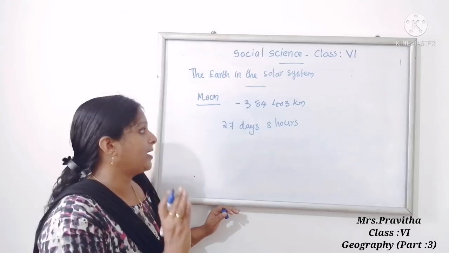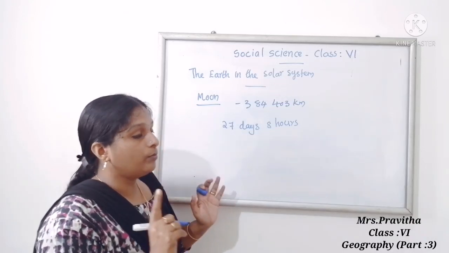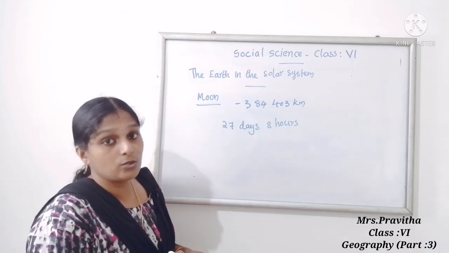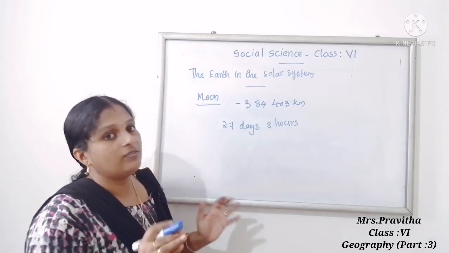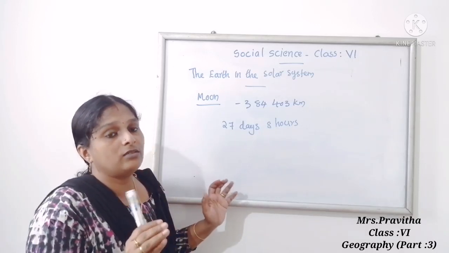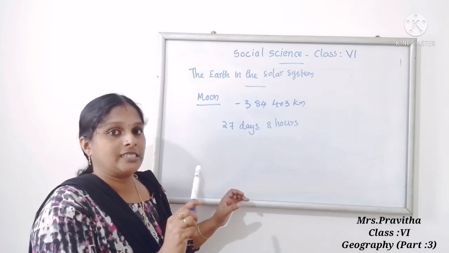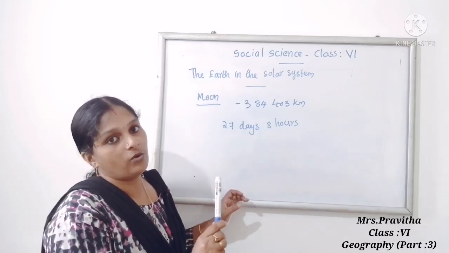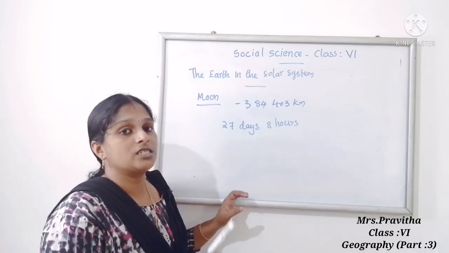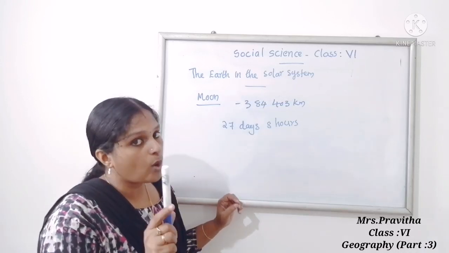Every planet has different motions. These two important motions of a planet, rotation and revolution, we will study in the next chapter. Rotation means, children, how the Earth rotates. The Earth moves on its own axis; that is called rotation. For completing one rotation, the Earth takes 24 hours, or 1 day.